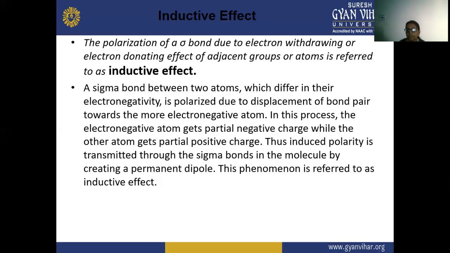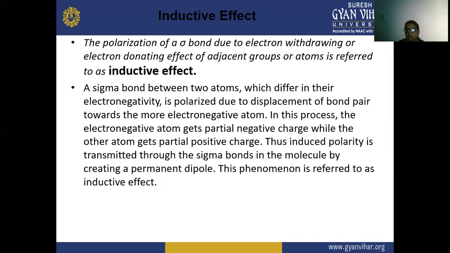Due to the electronegativity difference, they are polarized, and there is a displacement of the bond pair towards the more electronegative atom.